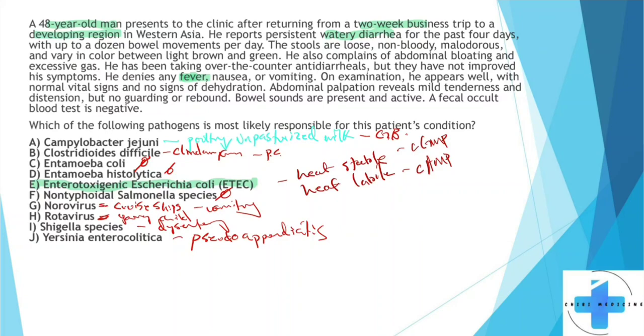So again, just go through the thought process. Usually, when I'm answering questions, I start with the question at the bottom, and then read the whole thing and try to highlight the important things.